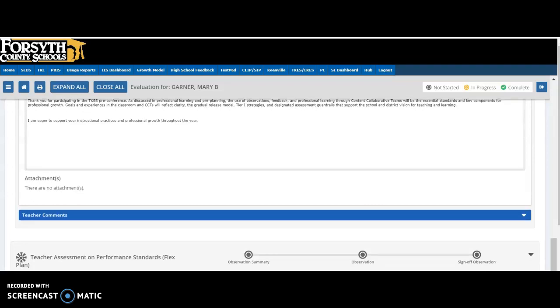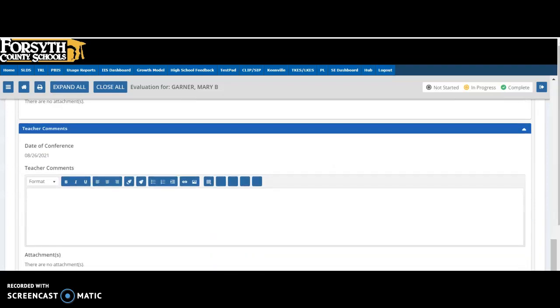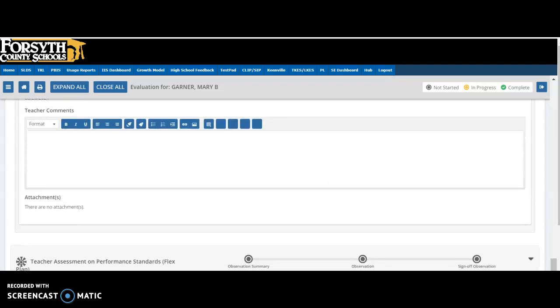You will click on the button that says Teacher Comments, this little blue tab. You will then see an item that says Edit. You will click on Edit, which you don't see right here right now, but you will click on where it says Edit Teacher Comments. You will type in Received, Thank you, I look forward to a new year, or you can leave it blank. It is not a requirement to put in comments.